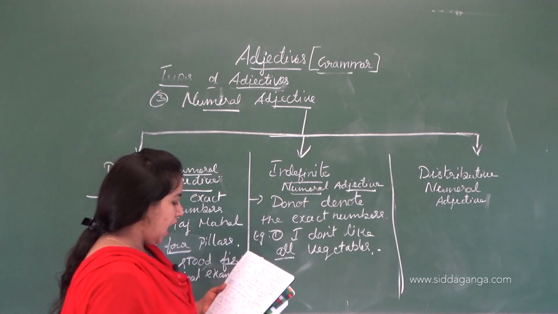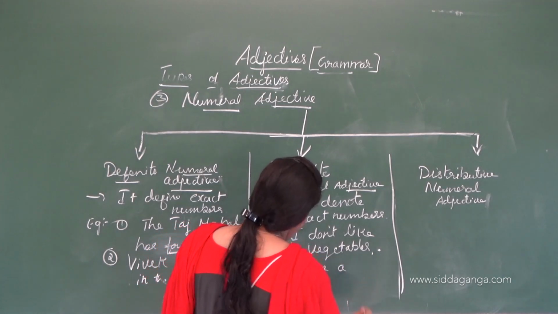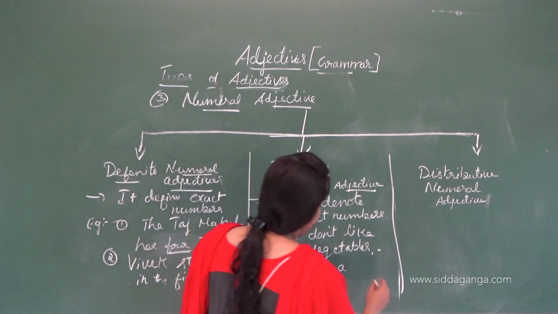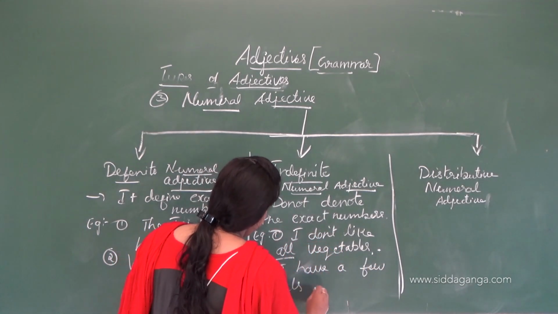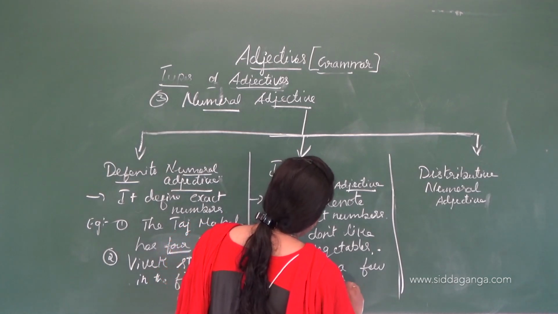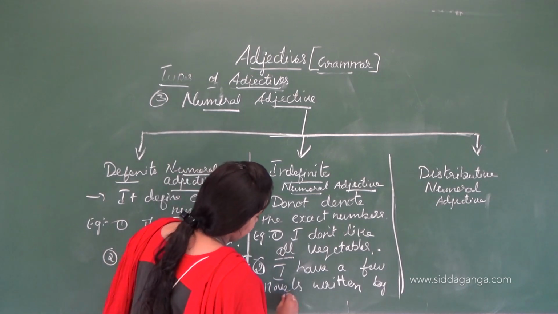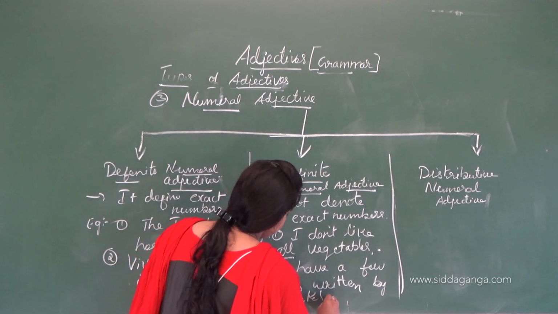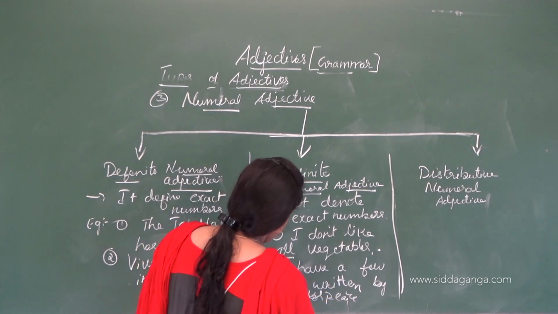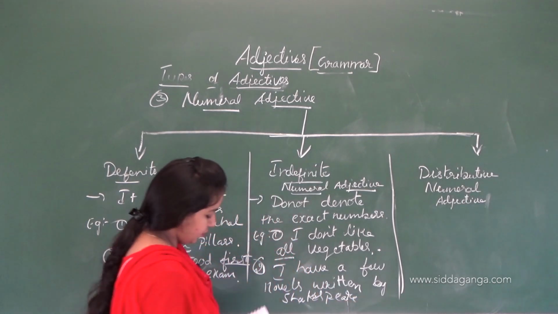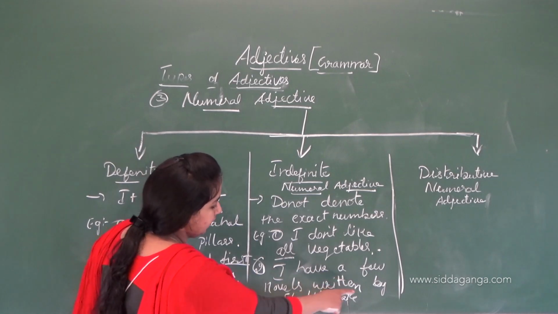Next is, I have a few novels written by Shakespeare.